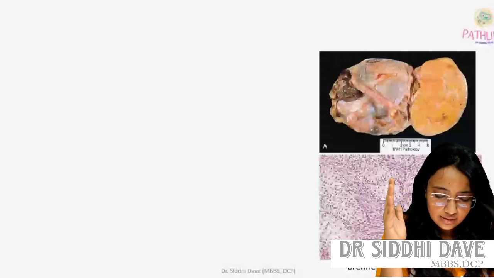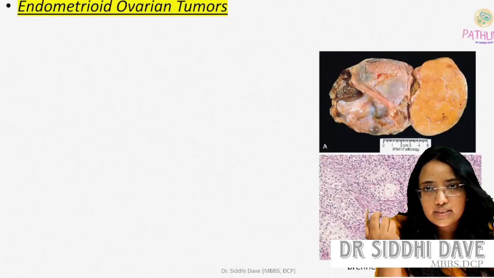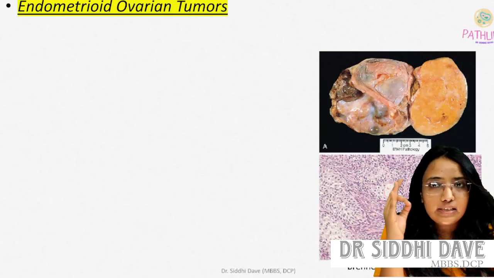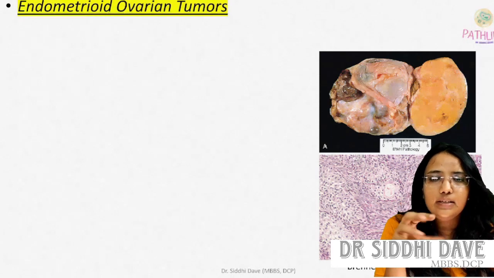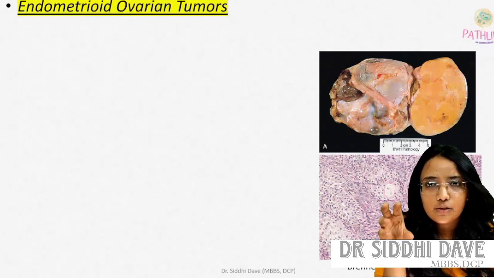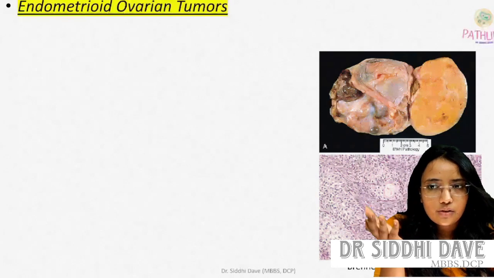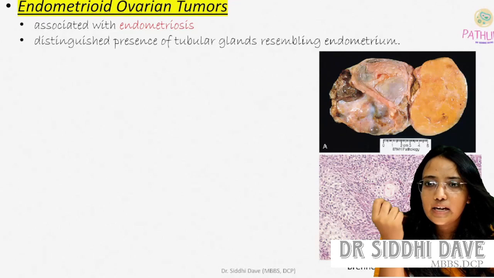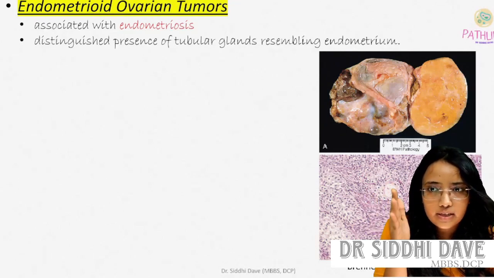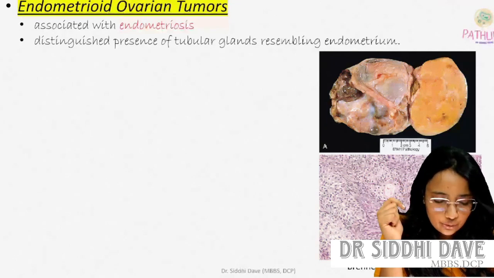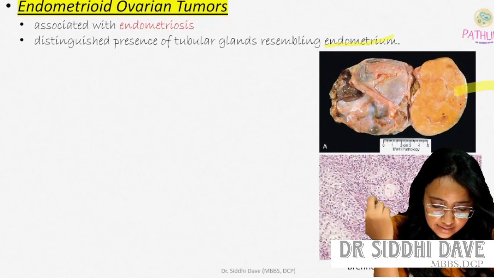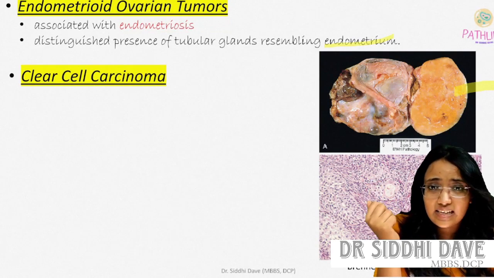Now, in the epithelial part of the WHO classification, another one is endometrioid ovarian tumor. The name itself tells us it is somewhat related to endometriosis. The tumor is associated with endometriosis and shows a distinguished presence of tubular glands resembling the endometrium. Then the next is clear cell carcinoma of the ovary.